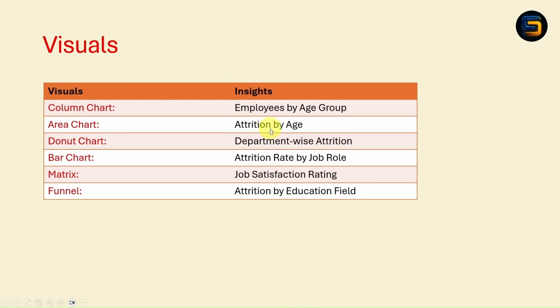Now moving to the visuals, we need to find the 6 insights. I have given the related column chart, area chart. So basically I have given the visual as well as insight. Now we need to create a column chart. We need to find the insight such as employees by age group. So let's see the first visual, which is the column chart, employees by age group.